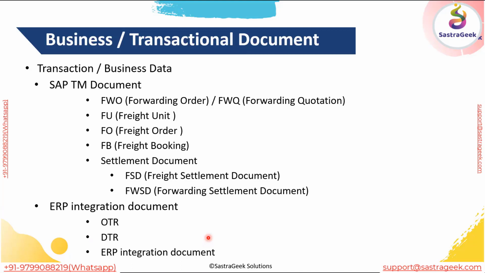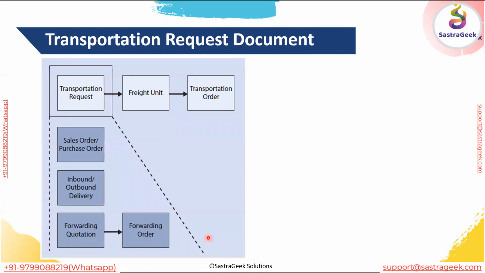It's a duplication of work if you create a shipment document in ECC also. So the two documents that we'll focus on are OTR and DTR. OTR means order-based transportation request, and DTR means delivery-based transportation request.